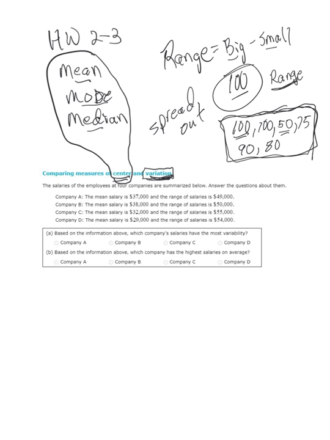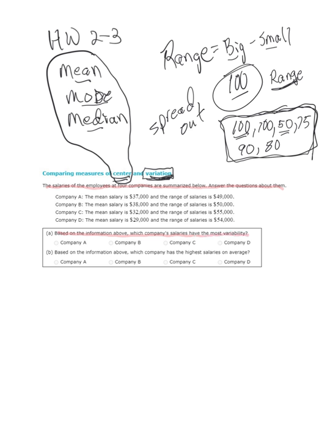So in these first questions, they give me the salaries of employees at certain companies, and they ask me some questions about them. First question is, based on the information above, which company's salaries have the most variability?